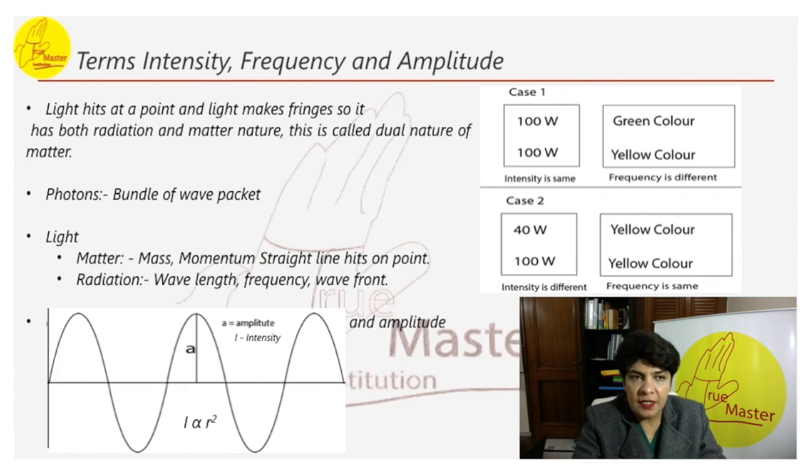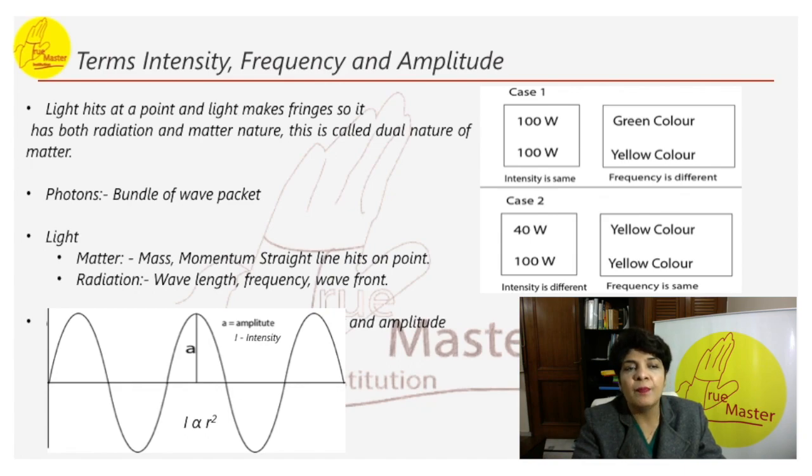We have studied radiation and matter separately. Now, light has a dual nature, that is, it has radiation and matter, both. Light hits at a point. Light makes fringes, so it has both matter nature and radiation nature, so it has dual nature.